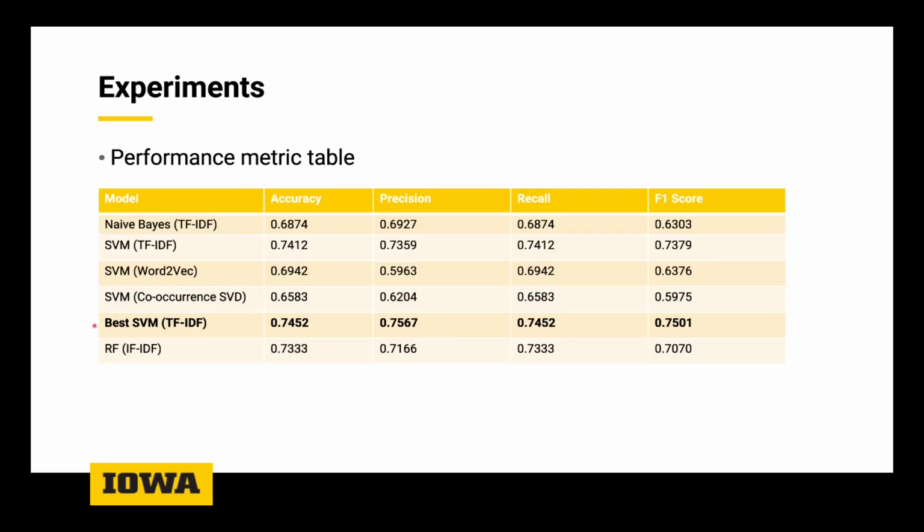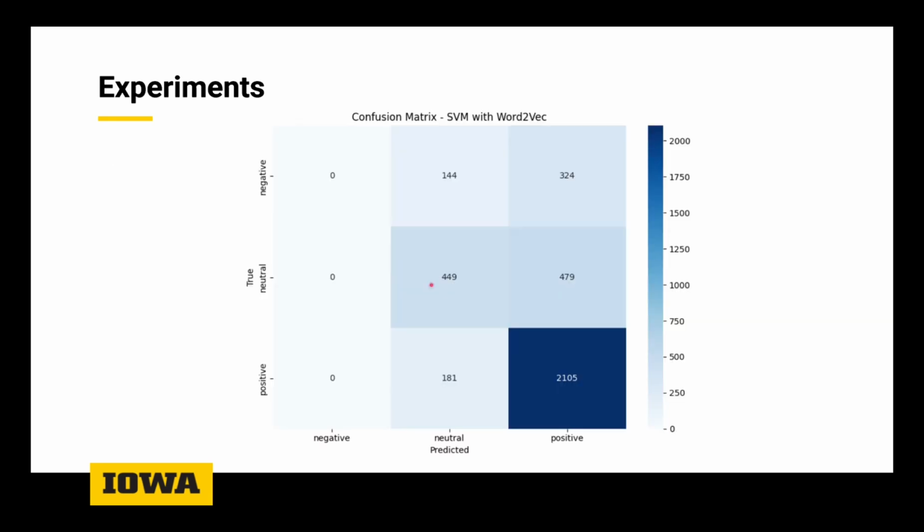For our experiments, you can see some of the results here. The top three best performing models all used IDF. We also noticed the precision was pretty low for this artifact, and that's why we ended up looking into it and found this. Looking into the confusion matrix that we printed off for the support vector machine model with word2vec, we noticed that it had 0 predictions towards negative sentiment comments, and we believe that this could be attributed to the class imbalance issue in our data set.